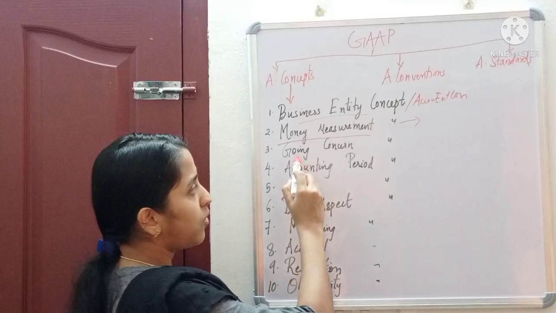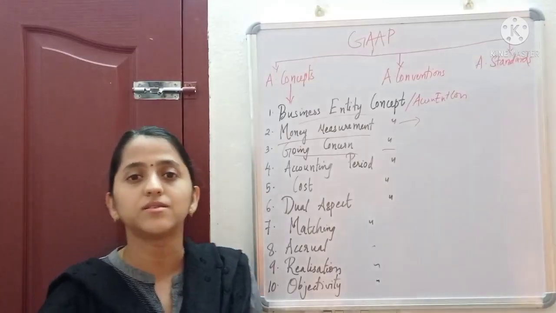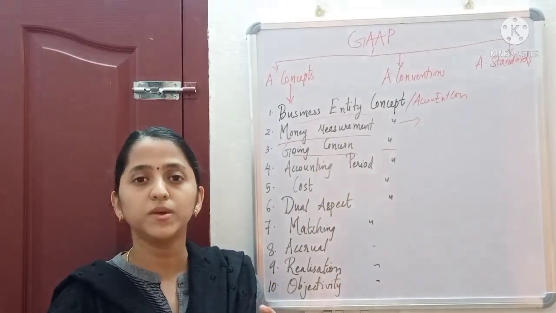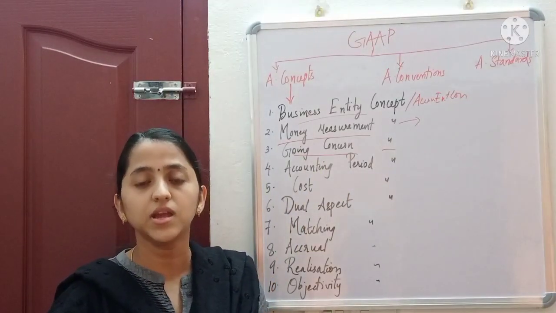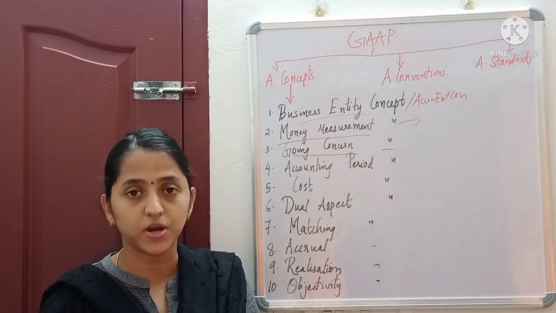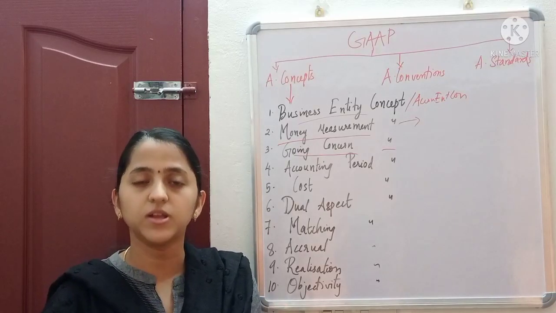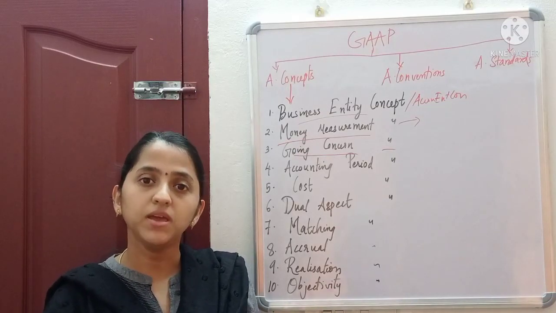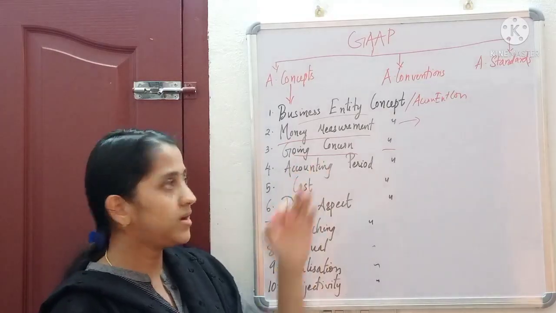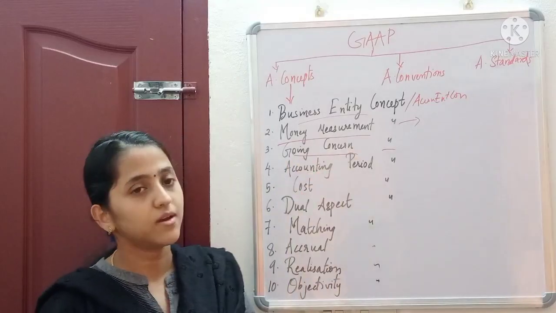Another concept is going concern concept. What is going concern concept? Going concern means we are assuming that our business entity continues for a particular period. So the business and its processes are being carried out indefinitely. So it is a never-ending process. So that is the concept of going concern.